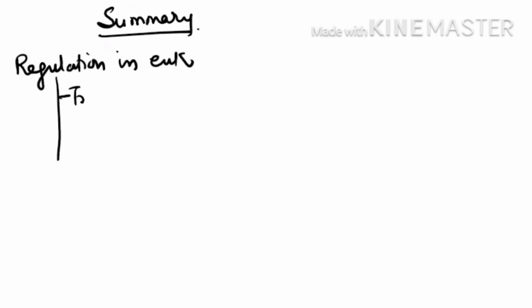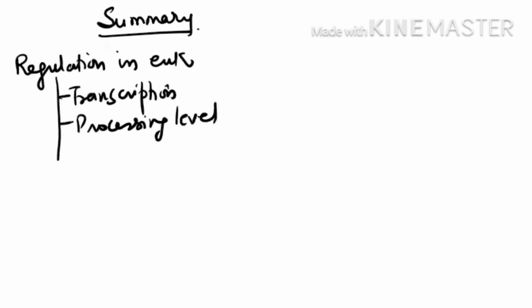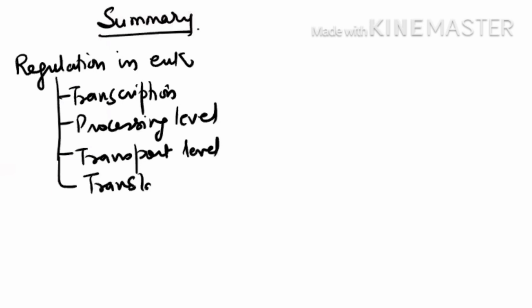Let us see the summary. Regulation of gene expression in case of eukaryote. In case of eukaryote, 4 levels are there. First is your transcriptional level, where they will not allow transcription to occur. Second is the processing level. If transcription is done, then they will not allow processing to occur. Then the transport level, where they will not allow the messenger RNA to transport into the cytoplasm. And if this is done, then they will not allow translation to occur. So in case of eukaryote, these are the 4 levels.